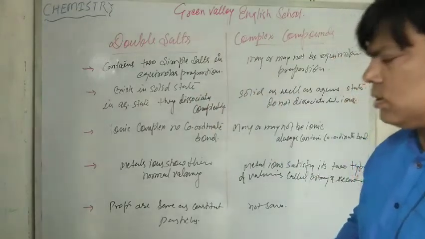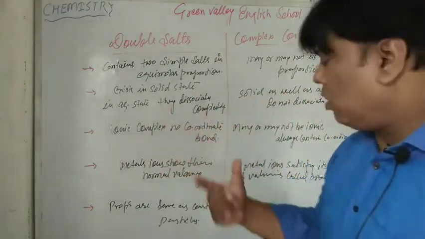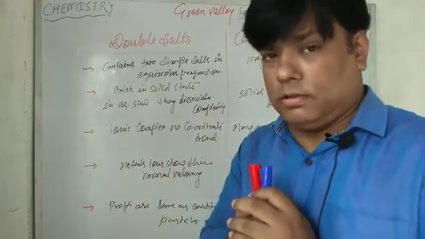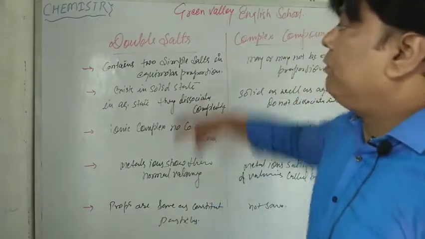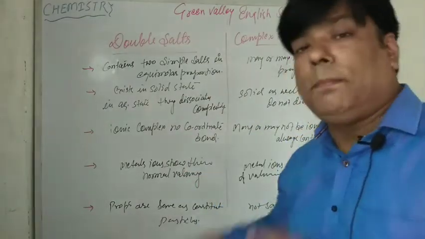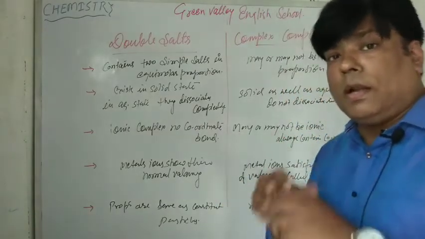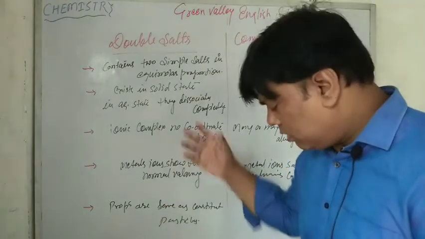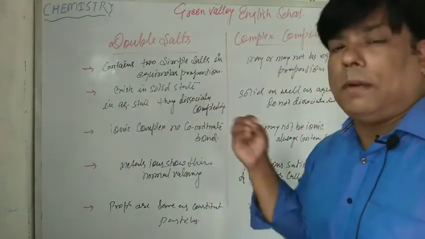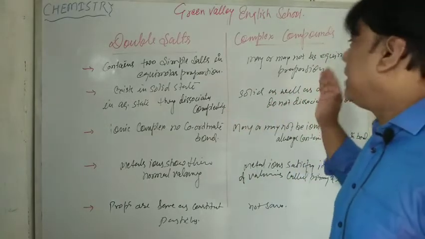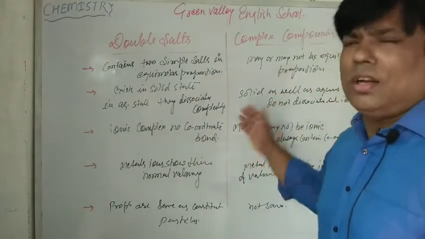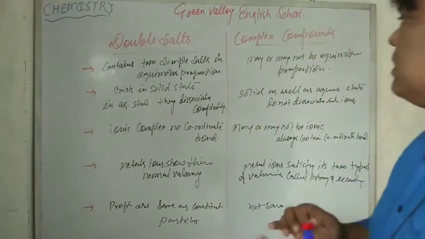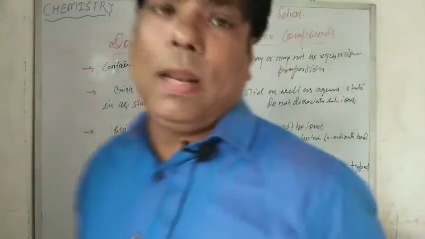Now, the properties of a double salt are the same as the properties of its constituent particles. So the property of a double salt depends upon its constituent particles. But in case of complex compounds, they do not have properties similar to their constituent particles. So that is the basic difference between double salt and complex salt.